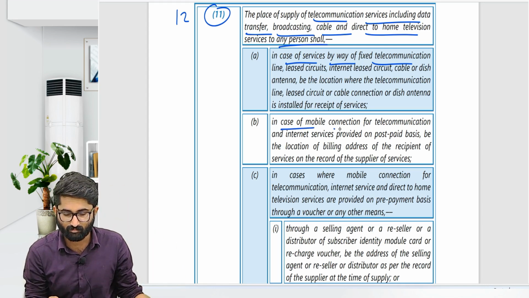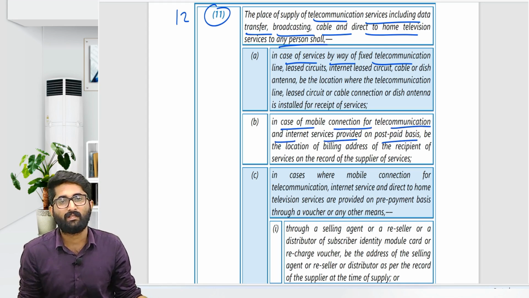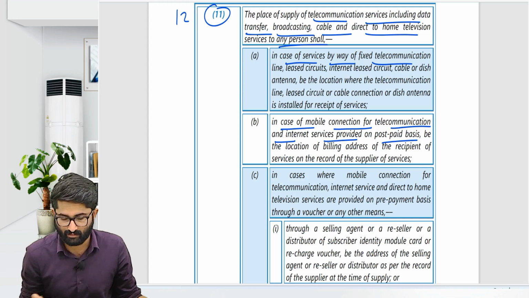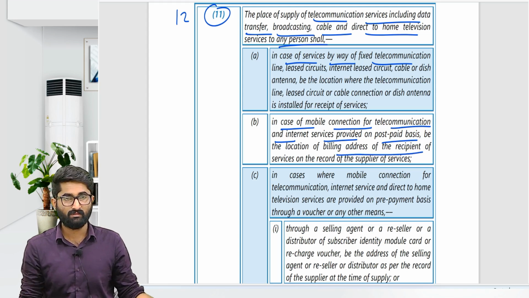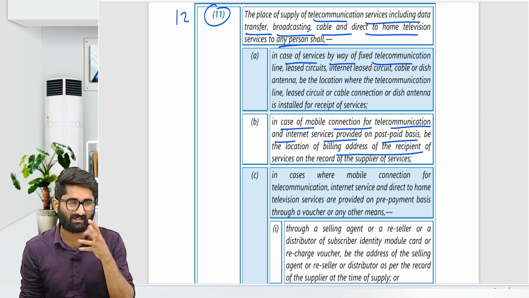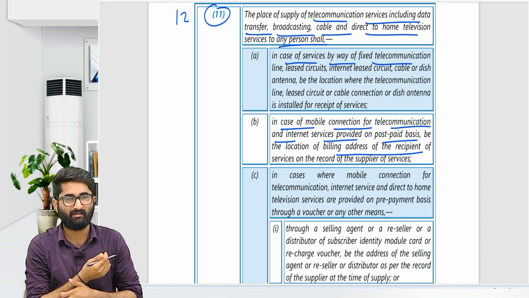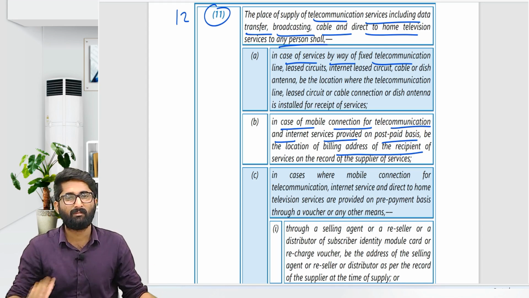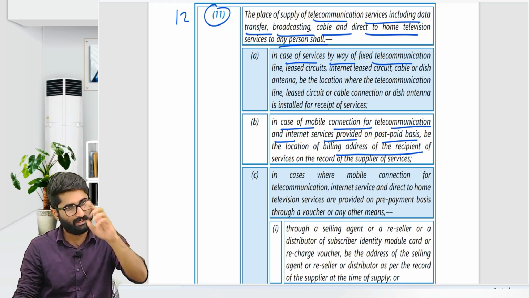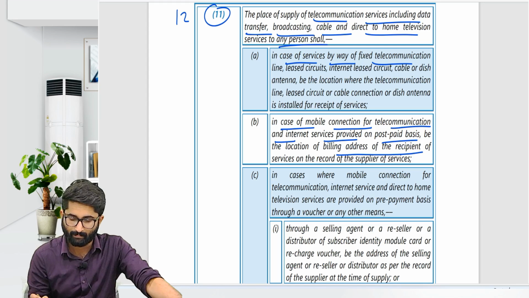In case of mobile connection for telecommunication and internet services on postpaid basis, usually the billing address will be the place of supply. Sir, if it is not there? See, postpaid means there is nothing like no billing address. Correct? Usually there will be a billing address. If there is a billing address, then the billing address will be the place of supply.